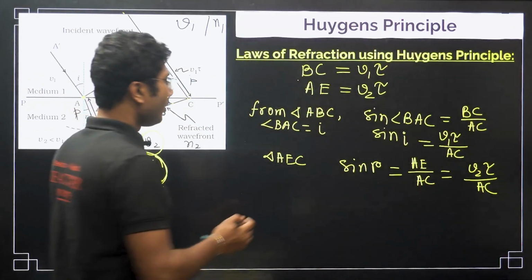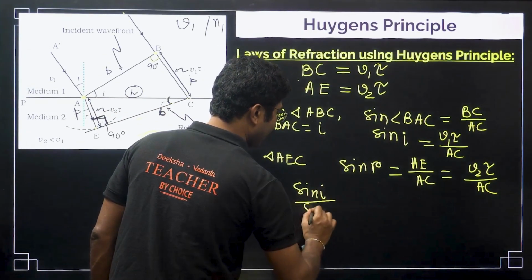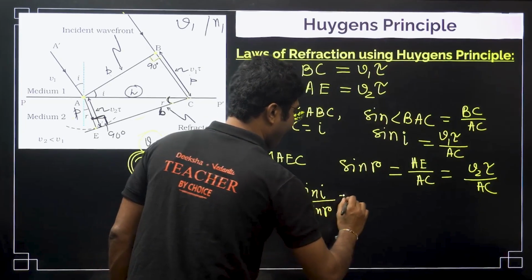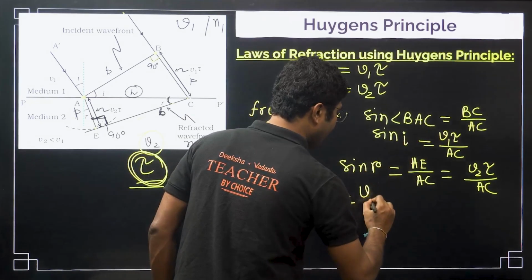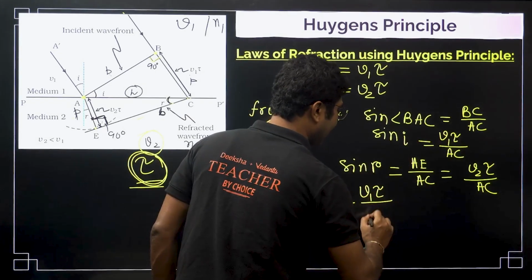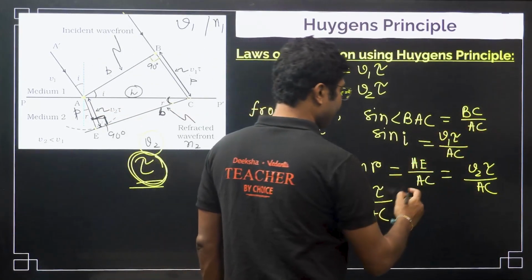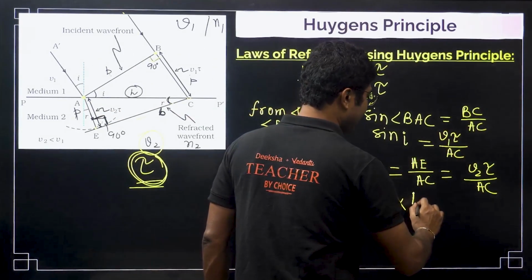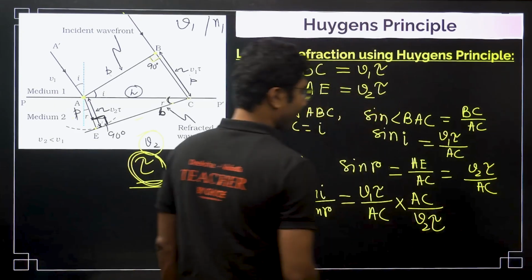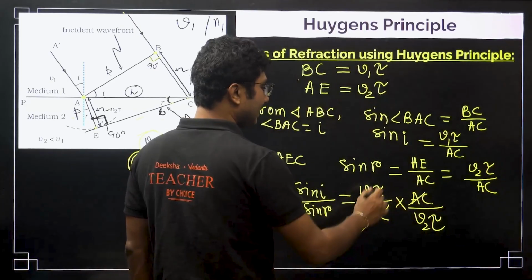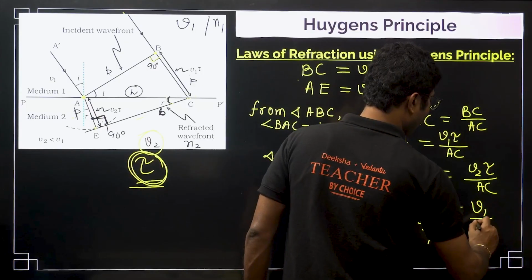Now we have to do sin I by sin R. Now we have to put in the values. So sin I is V1 tau by AC, and because we are dividing, we will invert it. Division means fractionally it is inverted. So AC by V2 tau, right. So AC gets cancelled, tau gets cancelled, and we get V1 by V2.